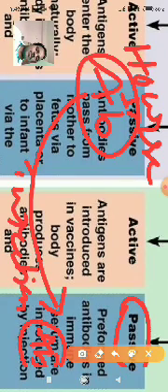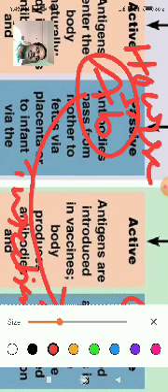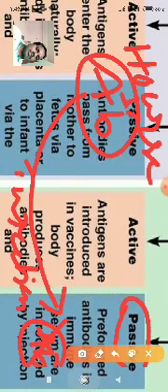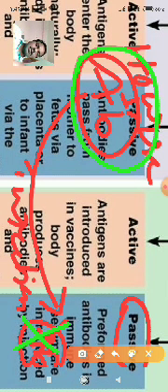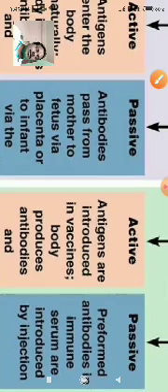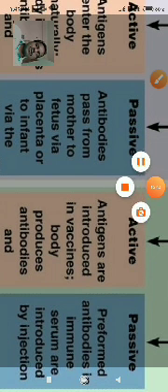This type of antibody is not produced in our body; it is only produced in other animals and transferred through injection into the suffering animal. This type of transfer of antibodies is called passive artificial acquired immunity.